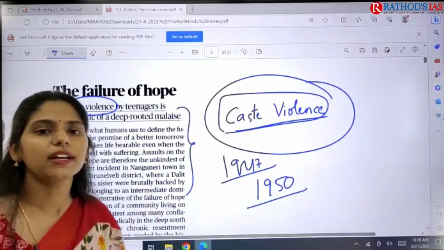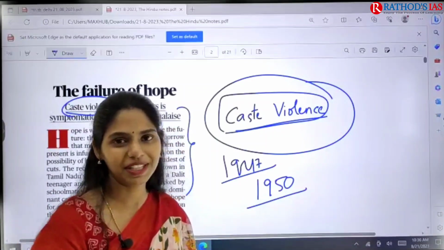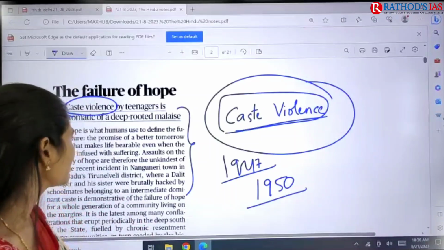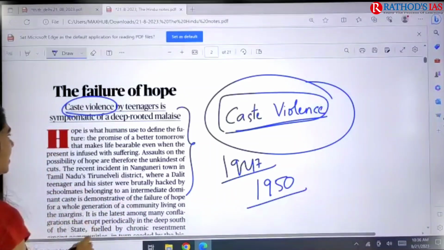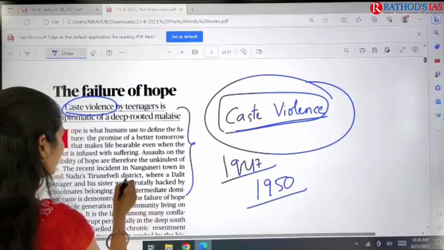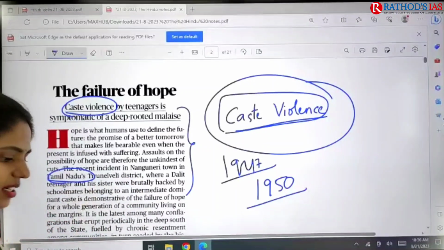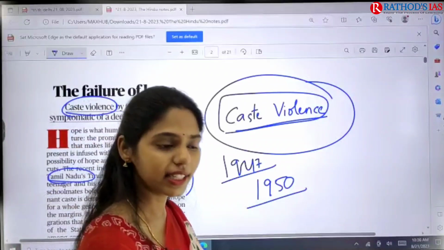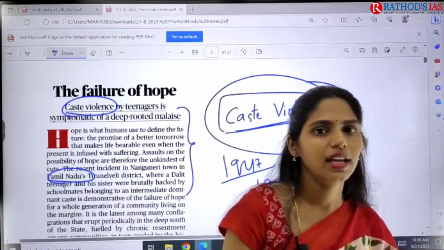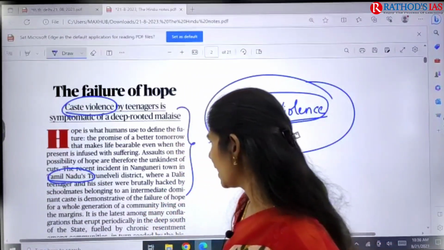So what is your opinion regarding this caste violence? Please let me know in the comment box. If you see this article, it says that recently one incident happened in Tamil Nadu, an incident against a Dalit teenager and his sister by dominant caste people.